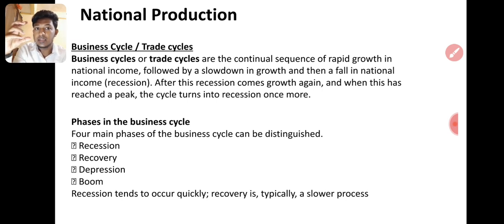For the main purpose, the business cycle can be distinguished: recession means reduction, so economic negative growth, right? Then recovery. Recovery means once the depression point is touched. Depression is the second one, where we are at zero growth, not growing at all.